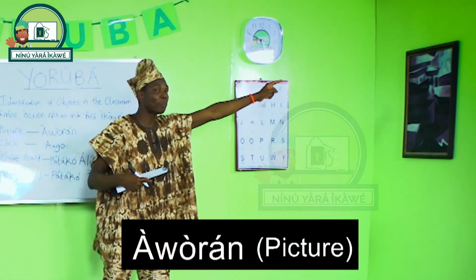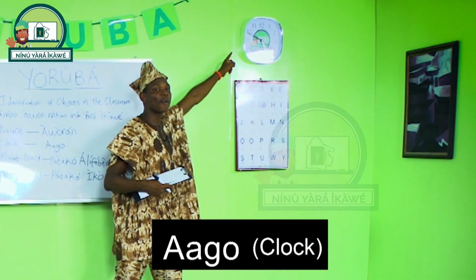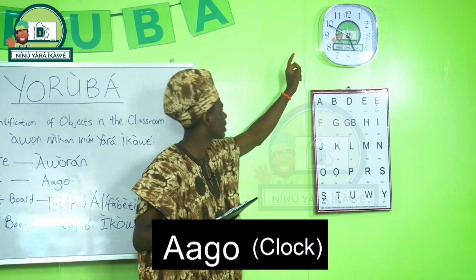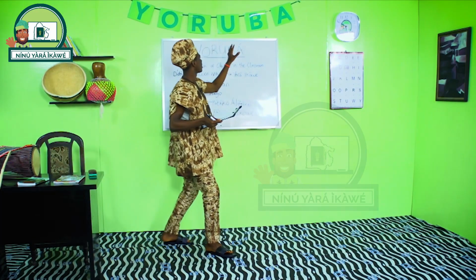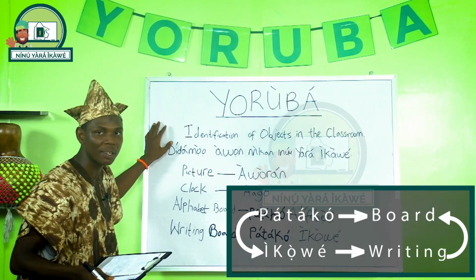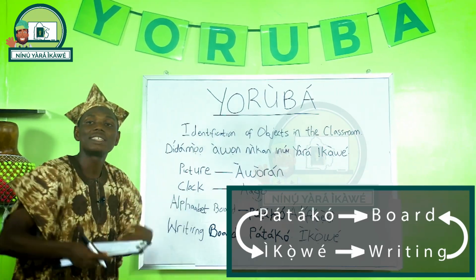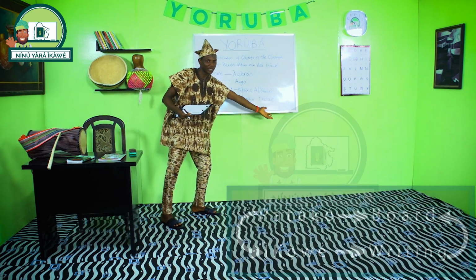Àwòrán, which is picture. Aago, which is clock, or you say wall clock. Pátákó alphabeti, alphabet board. Pátákó ìkọ̀wé. Pátákó is board, ìkọ̀wé is writing. So writing board, pátákó ìkọ̀wé.